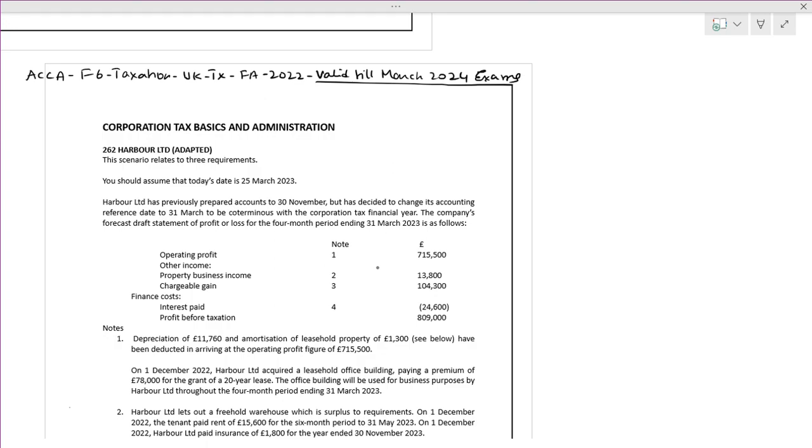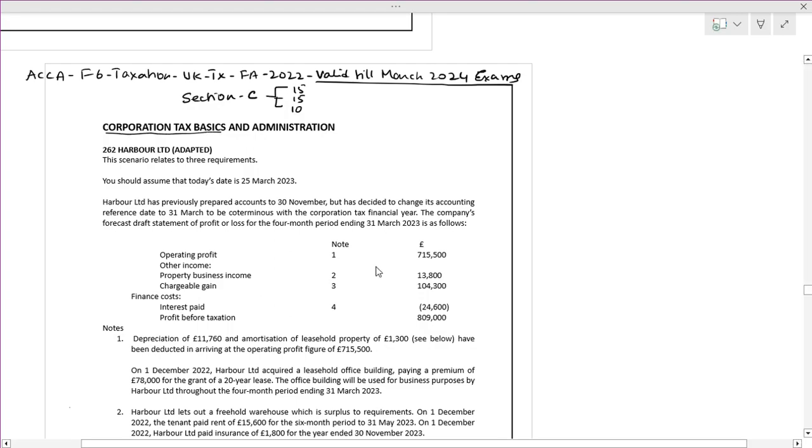This is with respect to section C. As you know, in section C you have 2 questions for 15 marks and 1 question for 10 marks. And this is related to corporation tax basics and administration.